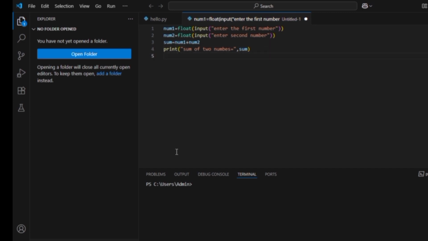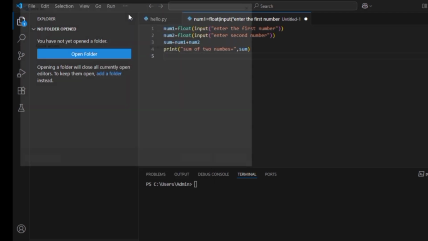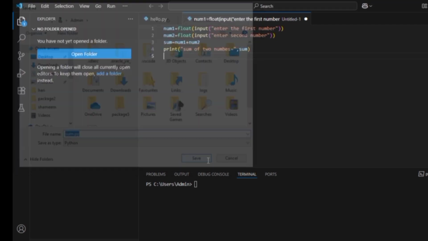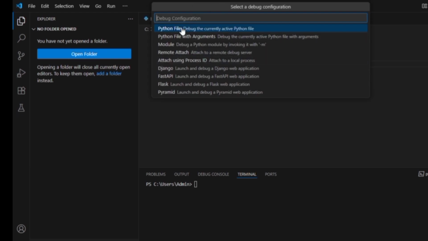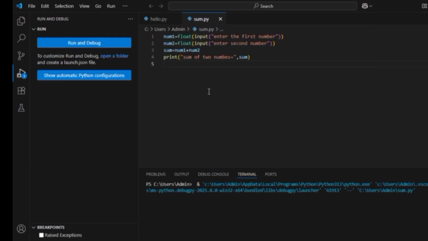So you can observe, after completion of the entire program, the compiler is going to execute the program. Here I want to notify you that Visual Code is nothing but a compiler for Python programming, that is a Python compiler. Next I will show the interpreter also. So the entire program is ready. Simply run the program, run and debug.